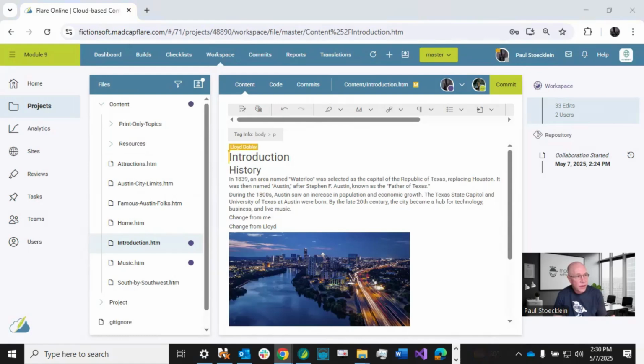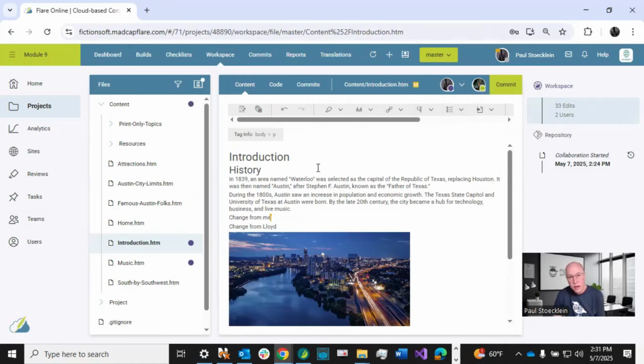Now, if I come back as Lloyd and click in here, so I clicked on this other monitor, that little indicator changes, which means Lloyd has returned to this topic and he's actively typing in here. Now, because I am logged in as myself right here, I also get this little drop down, and I can select whether I'm in progress or I'm ready to commit this. We'll come back to this in a little bit. But this is another area where you get to see what's going on in this topic.